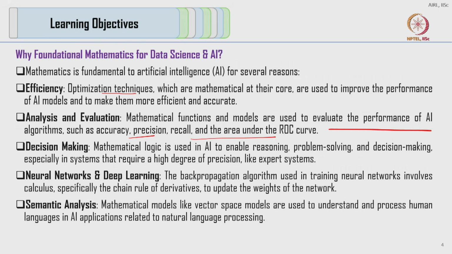Now, specifically talking about neural networks and deep learning, we use a very foundational algorithm known as the backpropagation algorithm, which is used to train neural networks. This essentially computes the derivative, or the partial derivative, with respect to weights and then updates the network parameters. Since this uses the chain rule and partial derivatives, it is important to have our basics clear.